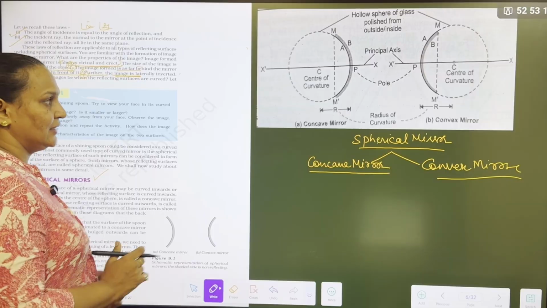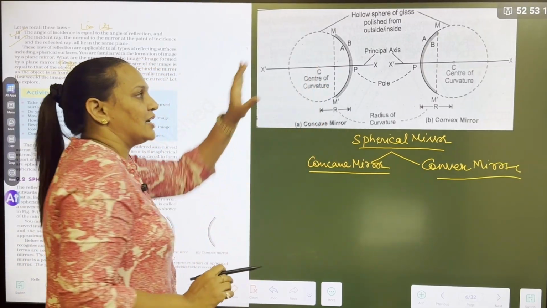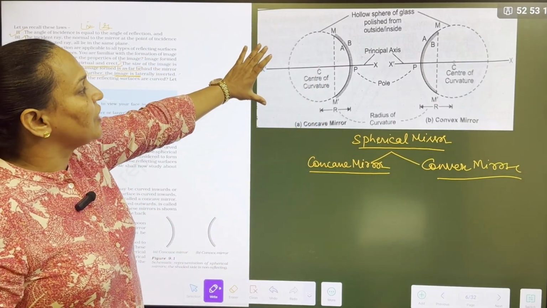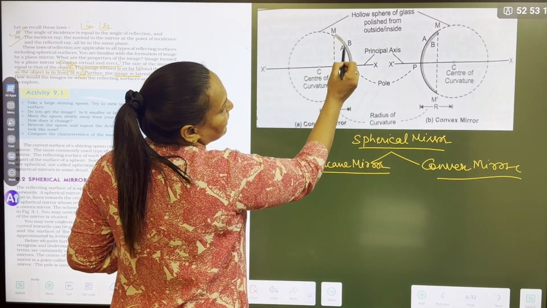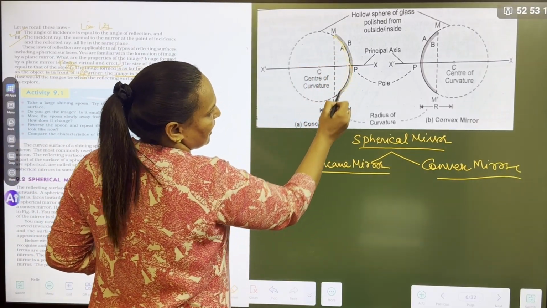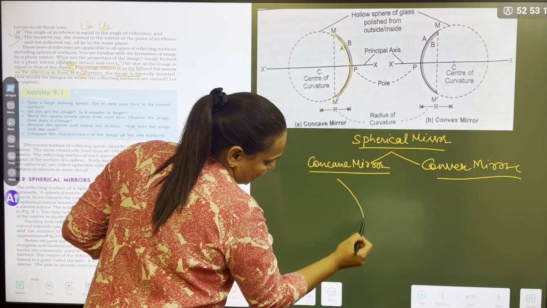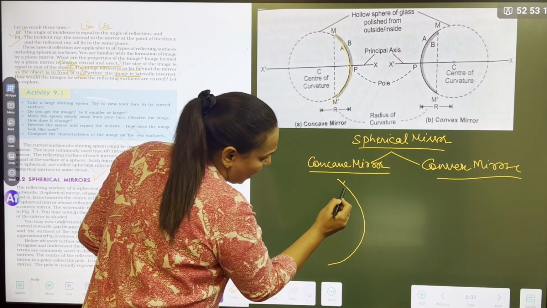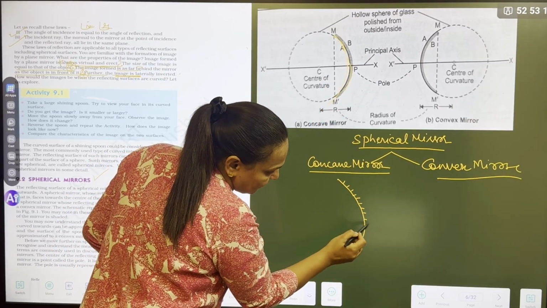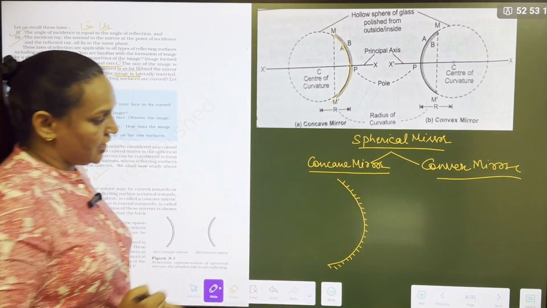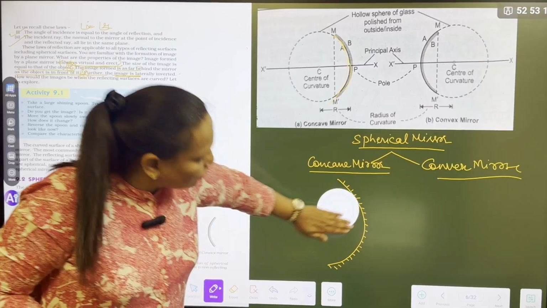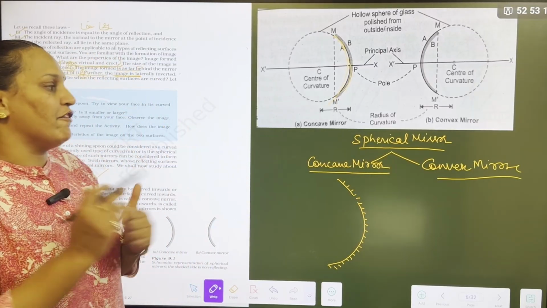Very easy, guys. This is our sphere, glass sphere. Can you see, everybody? This is our glass sphere. From the glass, we have cut the surface like this. Can you see? Like this. Deep. This outer bulging side is coated. We have made it an opaque mirror. This deep side is acting as a concave mirror.